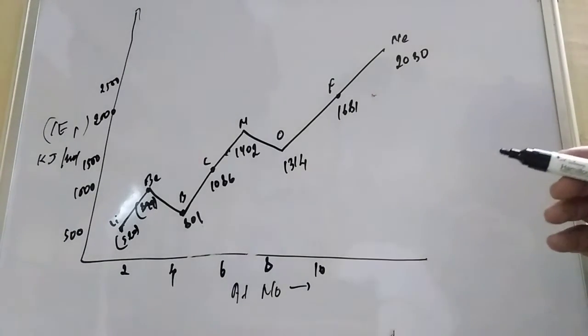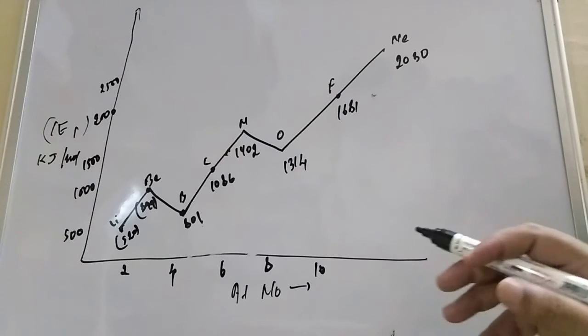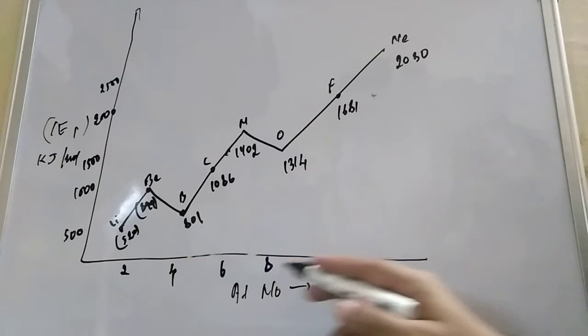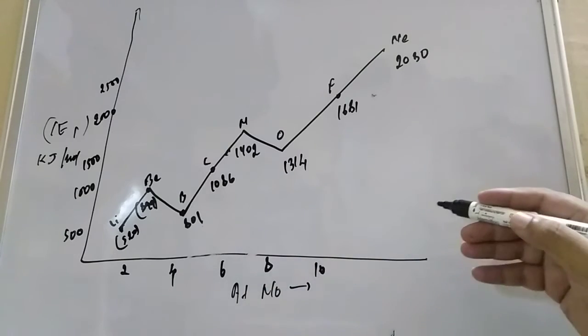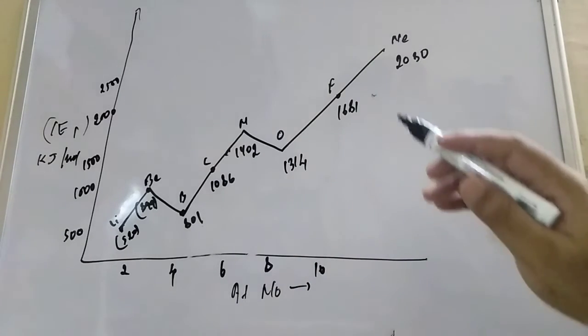Dear friend, when you are trying to understand this, what are you able to conclude from here? In the period, the atomic number is increasing slowly, and so is the ionization enthalpy.